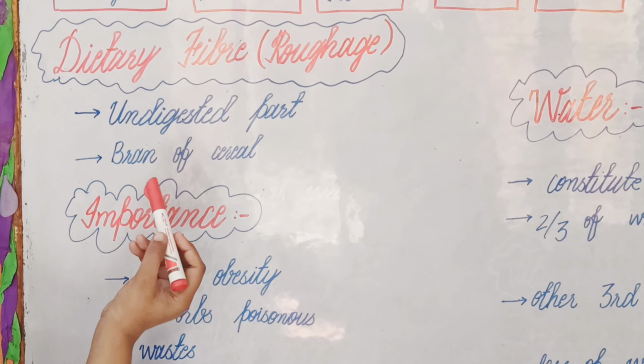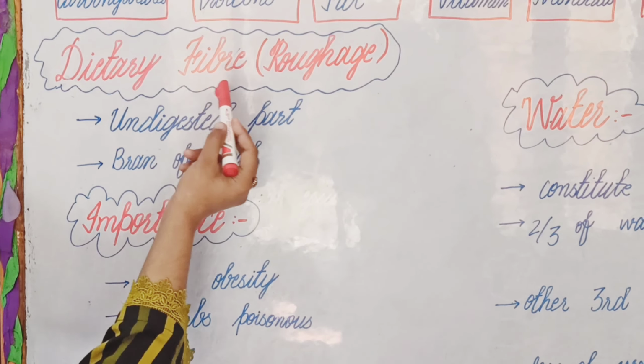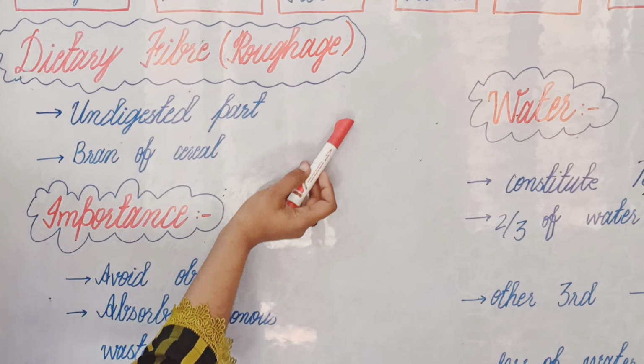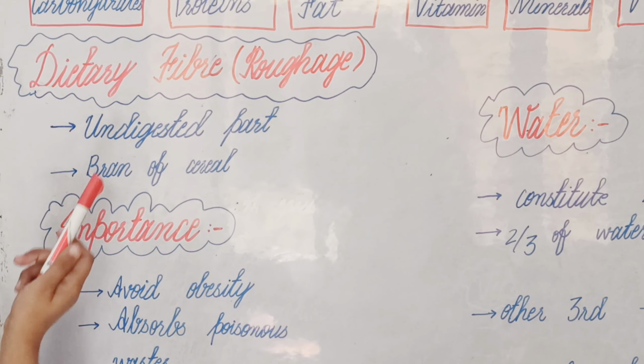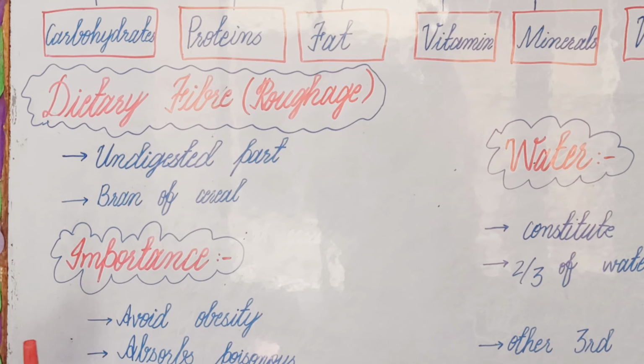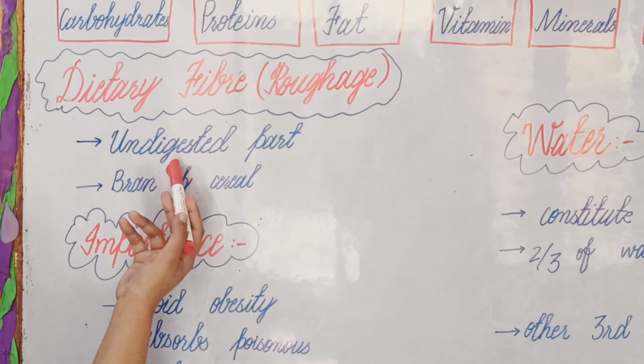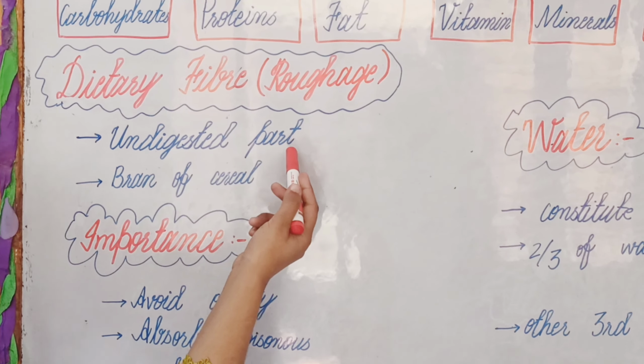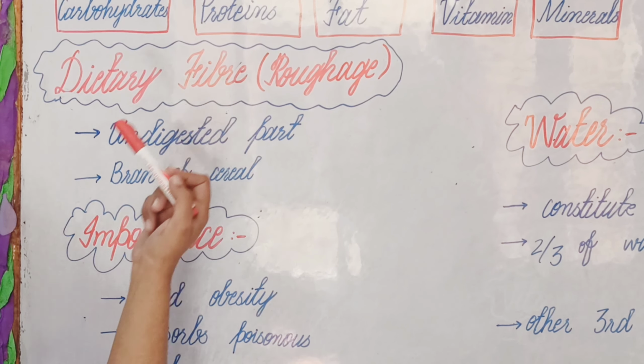Our next topic is dietary fiber or roughage. Dietary fiber is also called roughage. It is also a food type. And what is roughage? Roughage is an undigested part of food. The undigested part of food is called fiber.